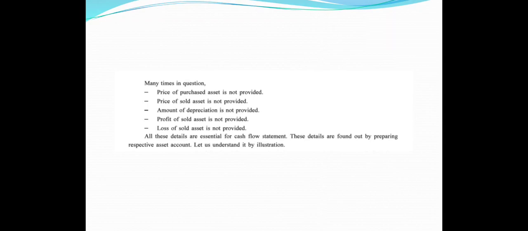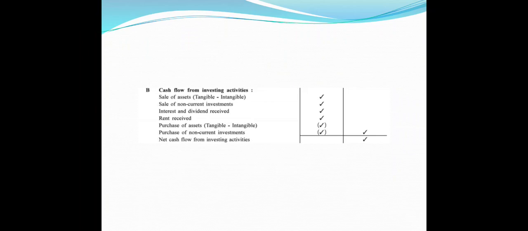We have already seen how to represent this information in the cash flow statement, that is, how to prepare cash flow from investing activity. Once again we will have a look at it. This is the format in which we prepare cash flow from investing activities.